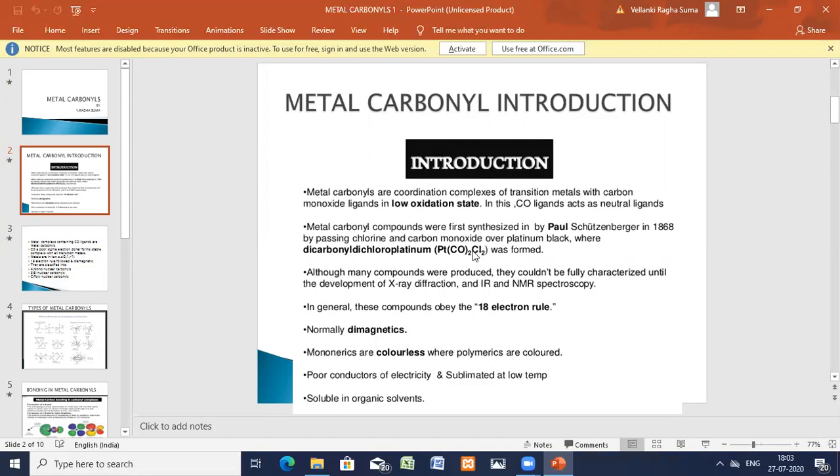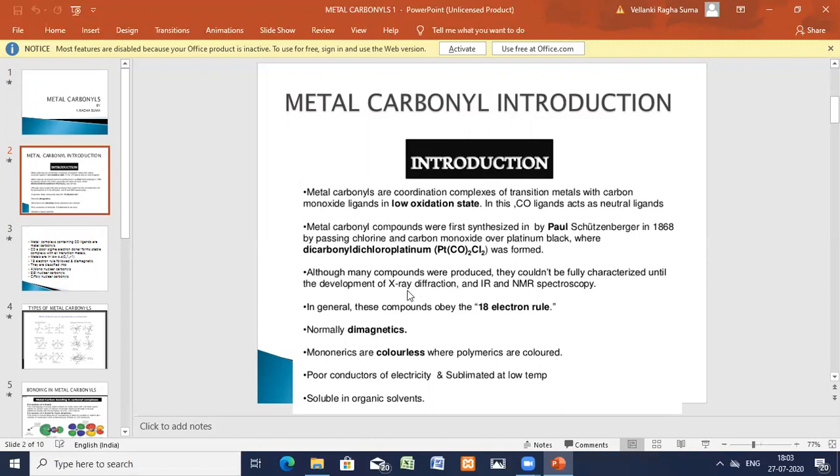Metal carbonyls were first synthesized by Paul Schutzenberger in 1868 by passing chlorine and carbon monoxide over platinum black. A dicarbonyl dichloroplatinum carbonyl compound was prepared.